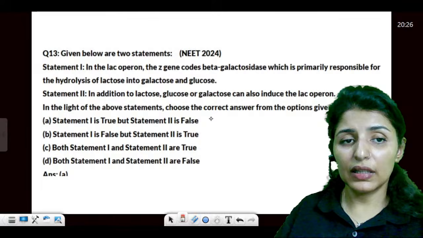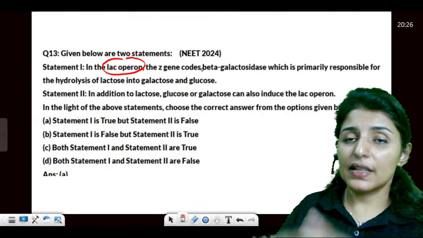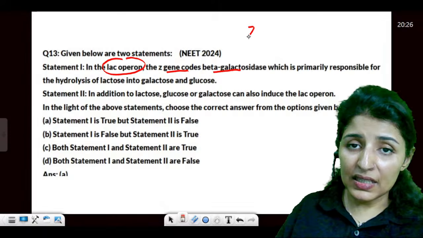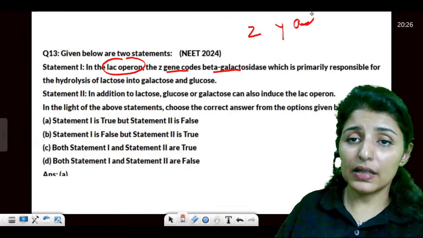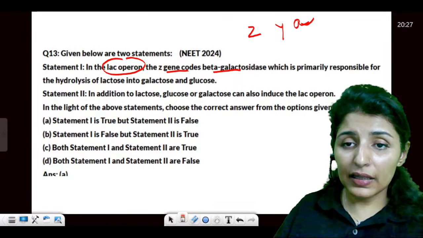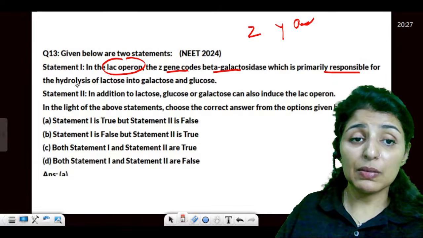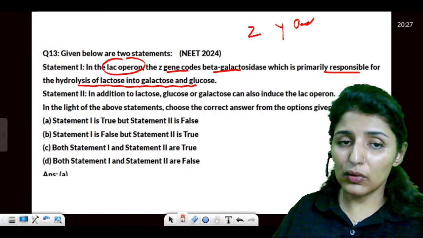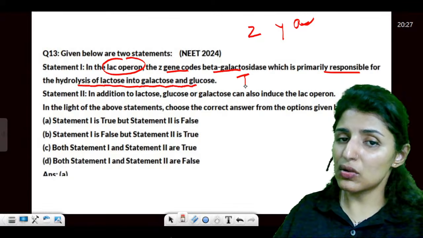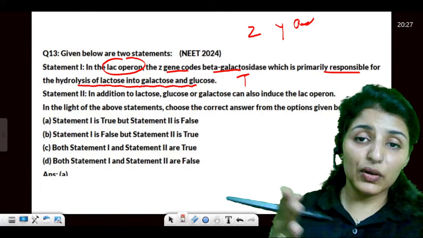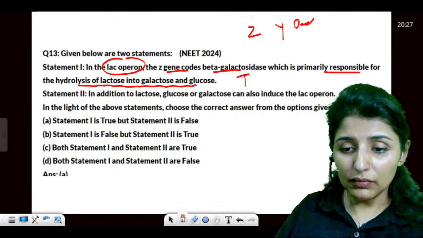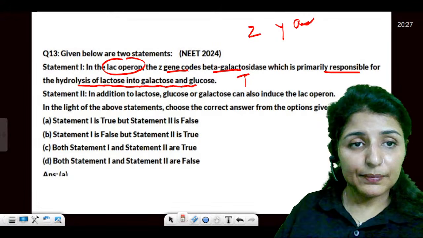Clear? Now, in the lac operon, guys, another favorite topic, Z, Y, A is a sequence, right? Z codes for beta galactosidase, which is primarily responsible for hydrolysis of lactose into galactose and glucose. This is true. Galactosidase is going to break it down. Yes or no, guys?